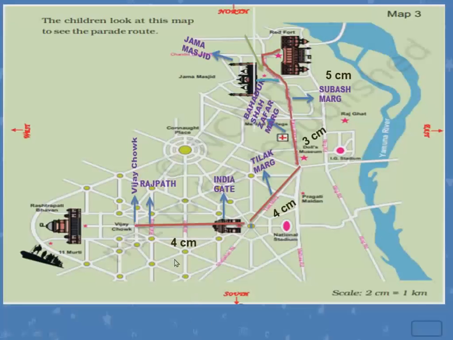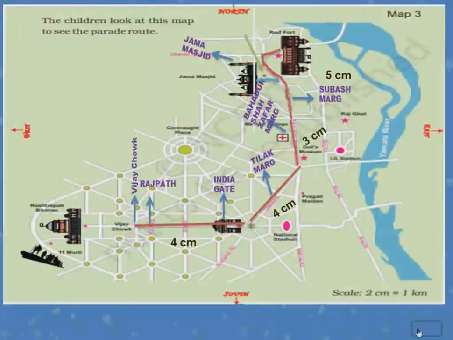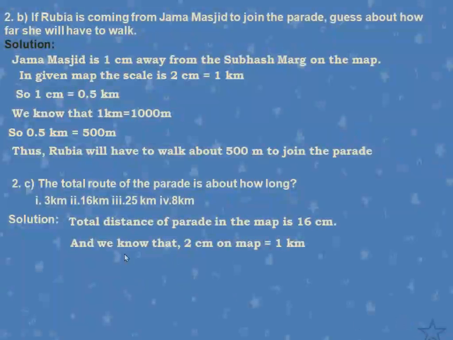So, now if you add this, 4 plus 4, 8. 8 plus 3, 11. 11 plus 5, 16 centimeters. So, totally how much are we getting? 16 centimeters. So, you understood how we got this 16? And we know that 2 centimeters on the map is equal to 1 kilometer. That is the scale which is given. 2 centimeters is equal to 1 kilometer. Thus, 16 centimeters equals how much?